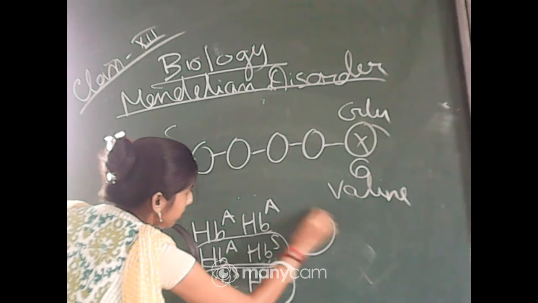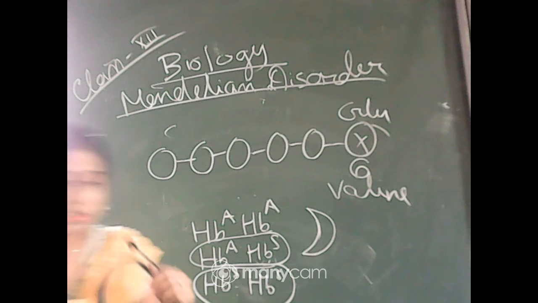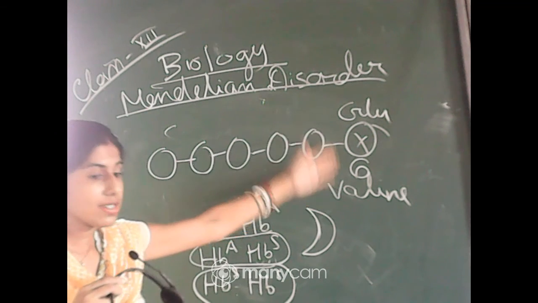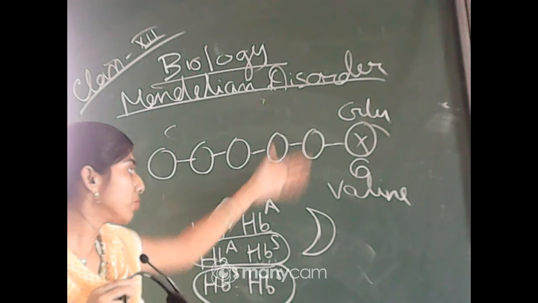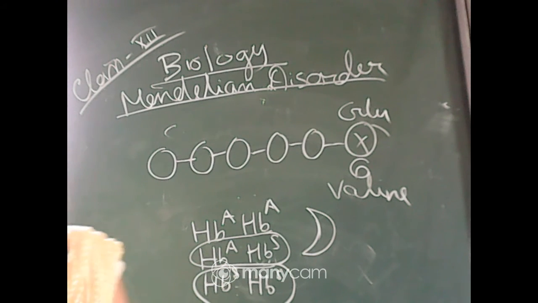The RBC will be like that. Okay, you know the shape of the RBC is biconcave, but for this change, for this mutation substitution, the shape of the erythrocytes will be like that, sickle shape. Okay, so I am repeating how this can cause it.